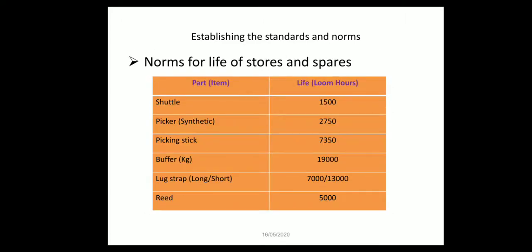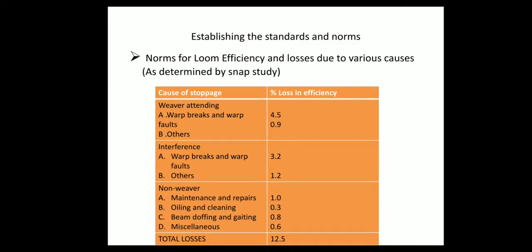Norms for life of stores and spares. For shuttle, the loom hour should be 1500. This is for automatic looms. In the earlier class, what we have seen is for non-automatic looms. Picker, synthetic picker 2750 loom hours. Picking stick 7350 loom hours. Buffer 19,000 kg. Buffer is measured in kgs. Lug strap 7000 for long and short. Reed 5000 loom hours.